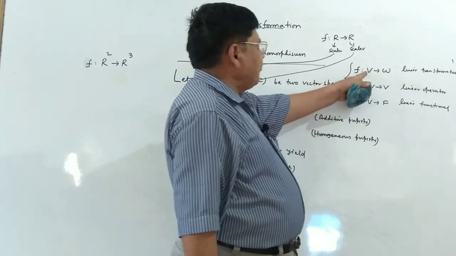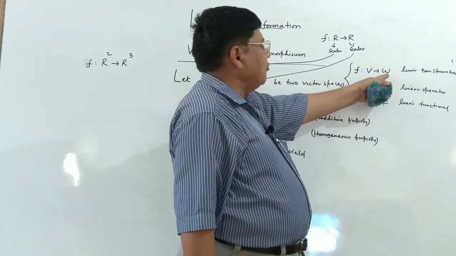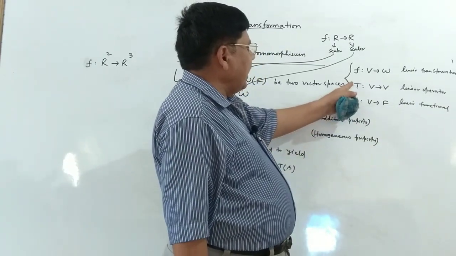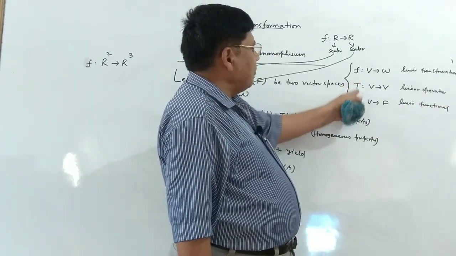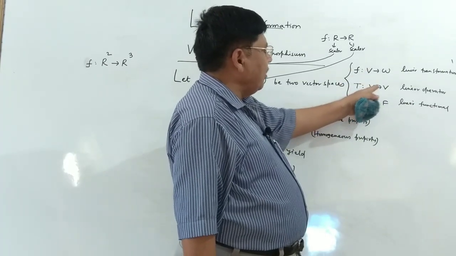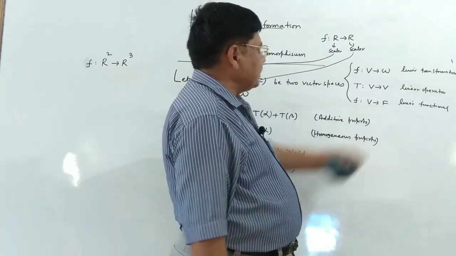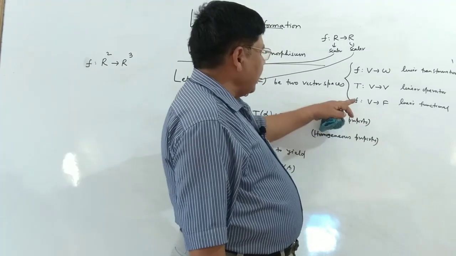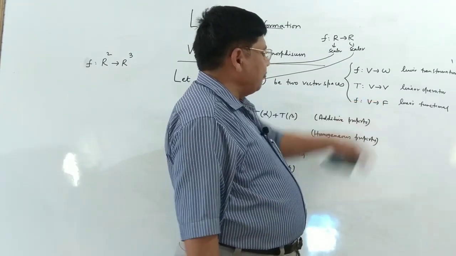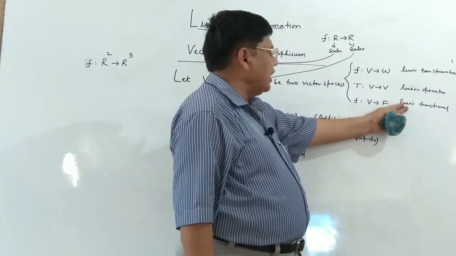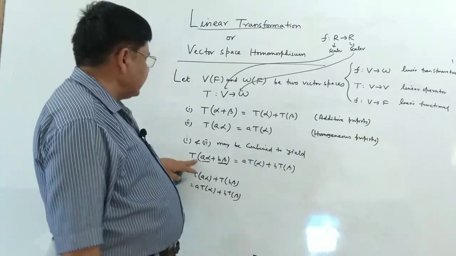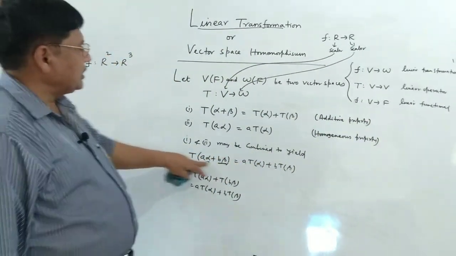From one vector space to another vector space defined over the same field F is called a linear transformation. An operator T defined from vector space V onto the same vector space V is called a linear operator. And a function defined from some vector space to the field is called a linear functional, provided each of these three fulfills the same condition.